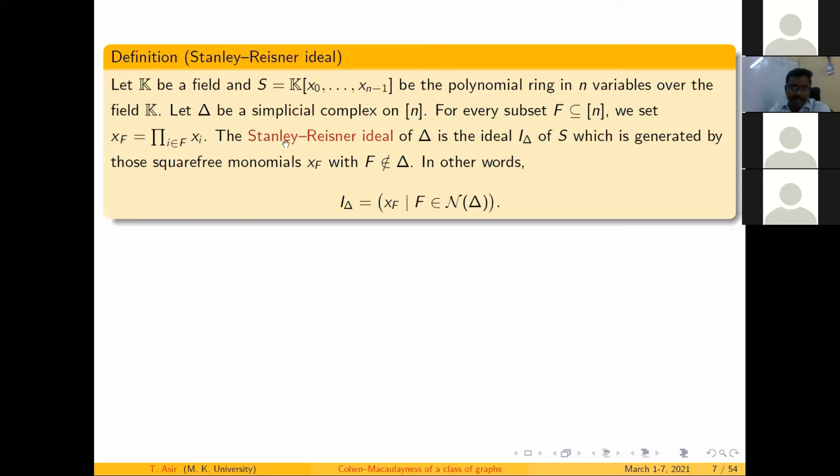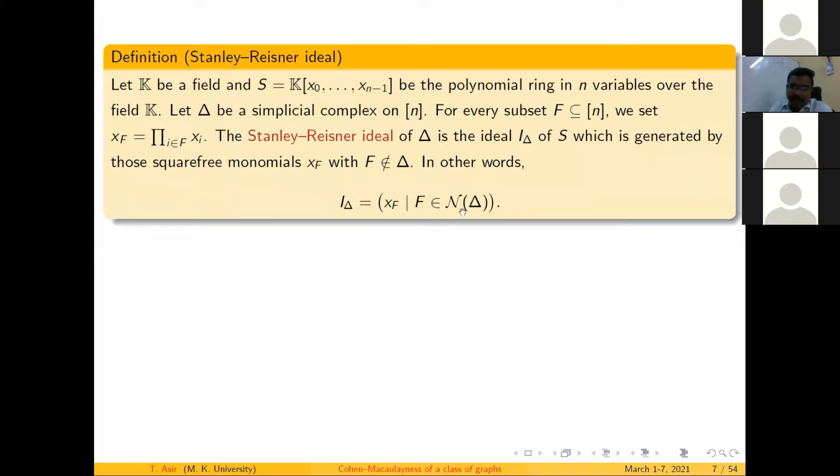Now, what is the Stanley-Reisner ideal of this simplicial complex? It is an ideal of this polynomial ring S, generated by the square-free monomials x_f with f not an element of delta. So I should take all the f's which are not part of this simplicial complex. The notation is given here.